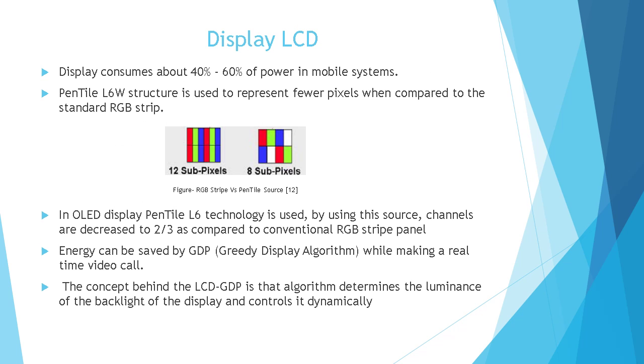Moving forward and talking about displays, a study showed that a mobile display consumes about 40 to 60% of the energy of the whole system. So, energy can be saved using the new PenTile technology, which uses only 8 subpixels to represent 4 pixels, when compared to a traditional RGB stripe. In this figure, you can see the structure of PenTile versus an RGB stripe. The key idea here is that to represent 4 pixels you only need 8 subpixels in PenTile, but to represent the same 4 pixels you need 12 subpixels in an RGB stripe.